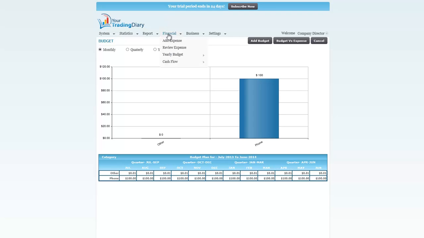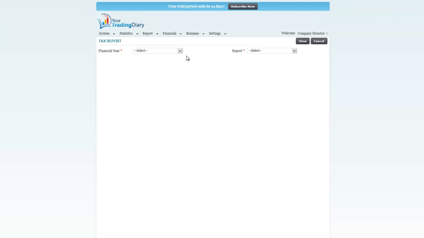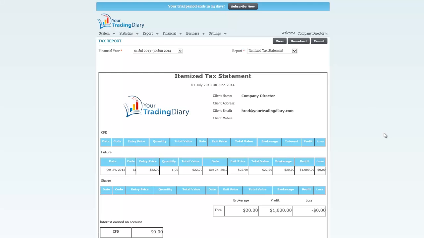And the last one is on the tax reports, and I did send you a photo of this through, but if I just look at this year, and say itemized tax report, we need to sort out the brokerage. So I have on statistics, it says we've paid $40 brokerage.